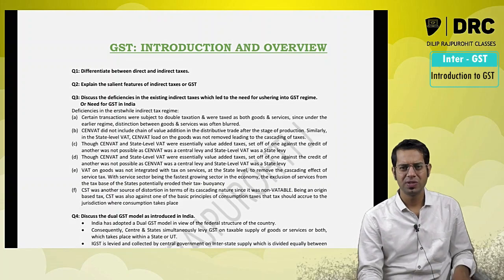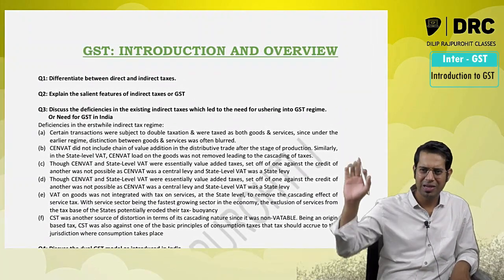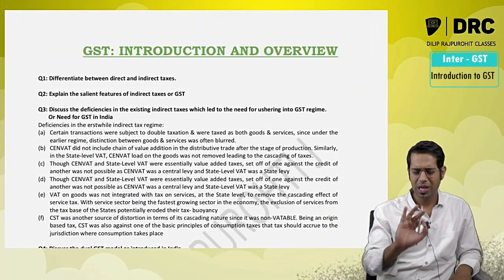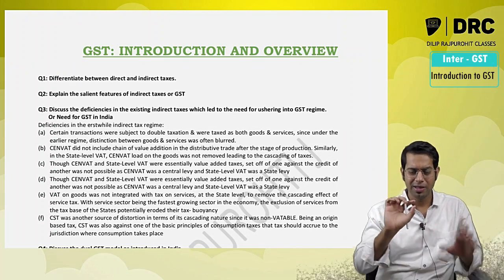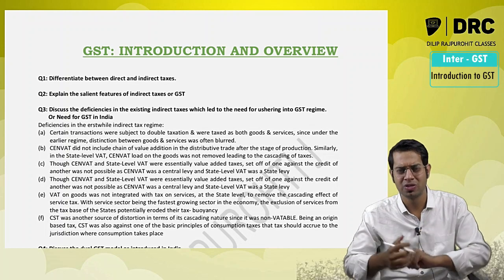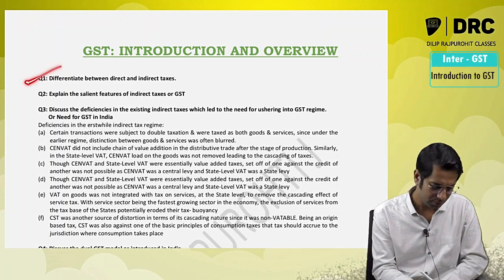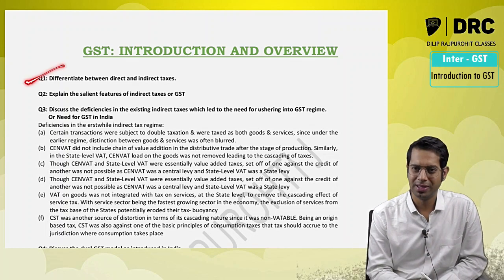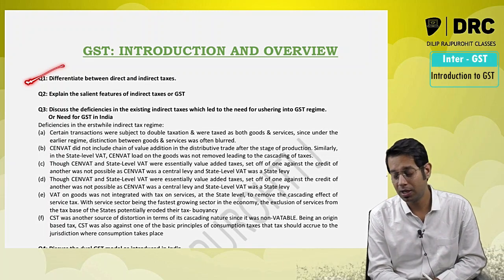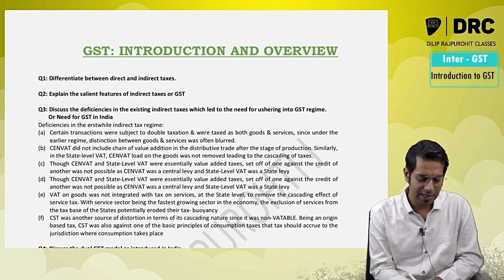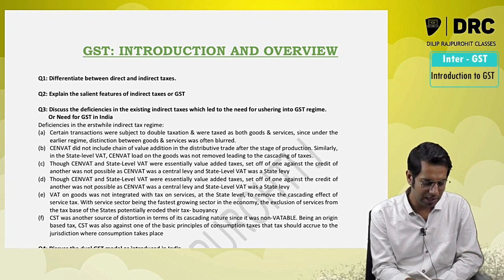Now what are the different questions which they can ask in this chapter? Basically all theoretical questions only will be asked. First chapter is completely theory, meaning they will not even ask case study based questions from this first chapter. If they want to ask, they can ask a question on the benefits, difference between direct and indirect taxes, but mostly they will not ask.